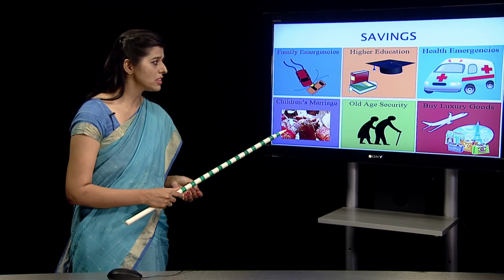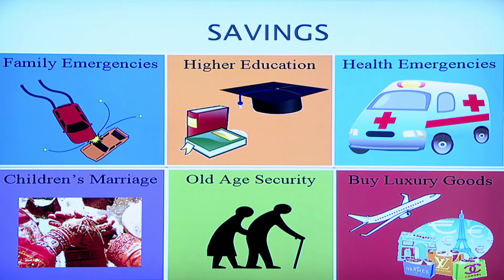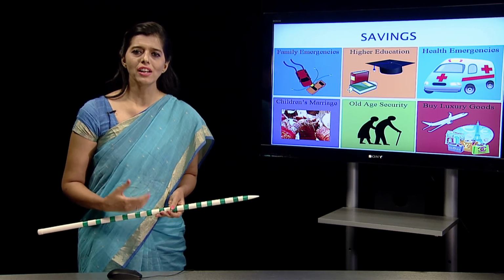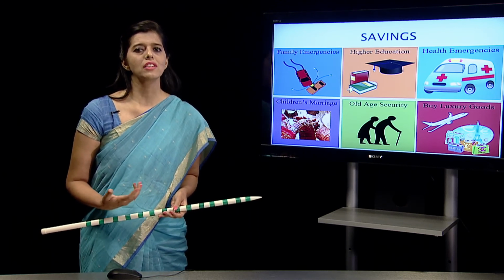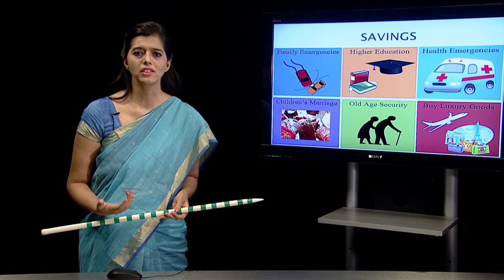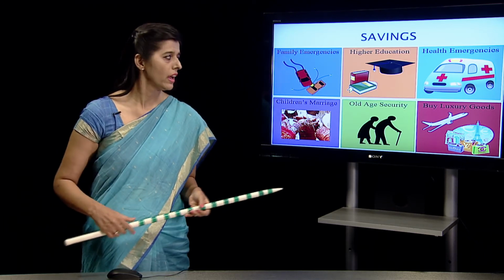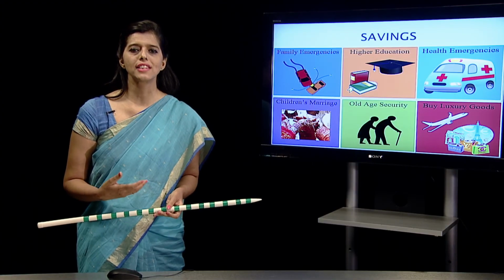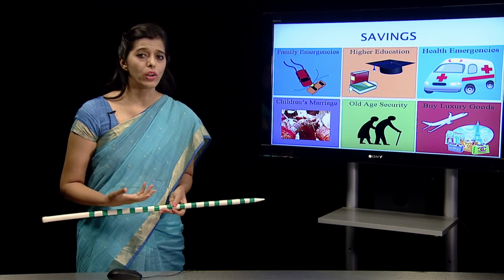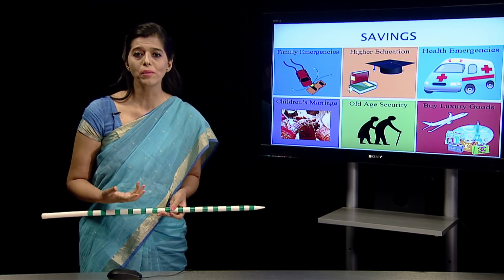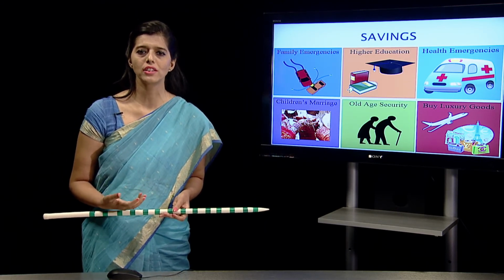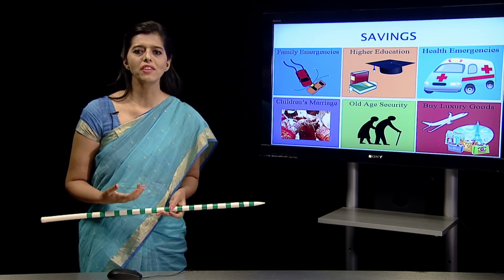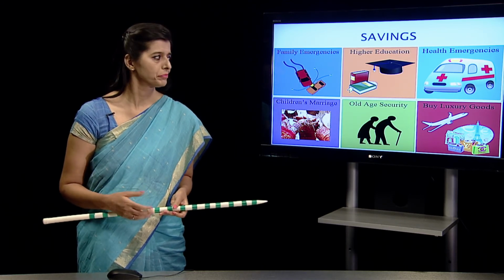Then children's marriages. In our country, we have a beautiful culture of supporting our children. So, we really need money for that. So, saving is utilized for our children's marriages and to secure their future too. Then old age security. We won't be young forever, we will grow old. So, we will be using that saving for our old age, because you might not be in a position to go to the office and work and get a salary. So, saving is very important for old age.